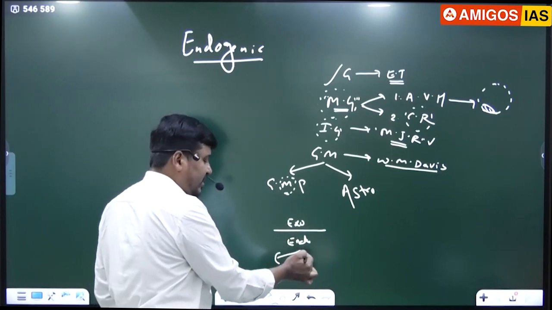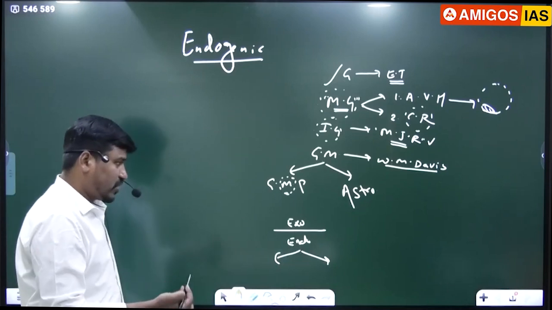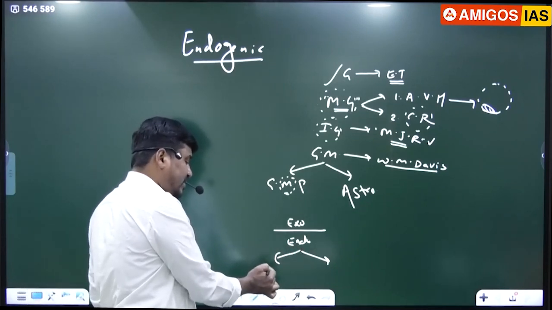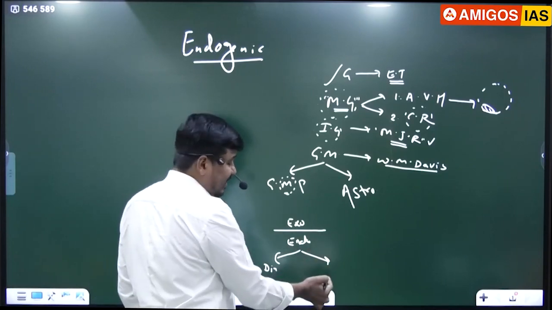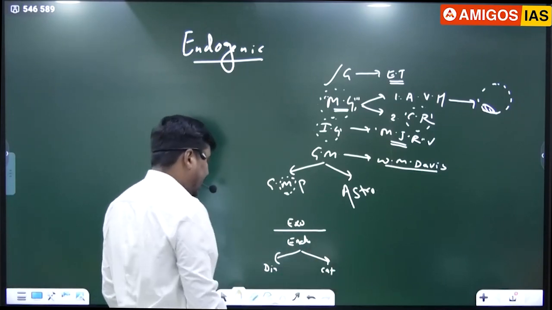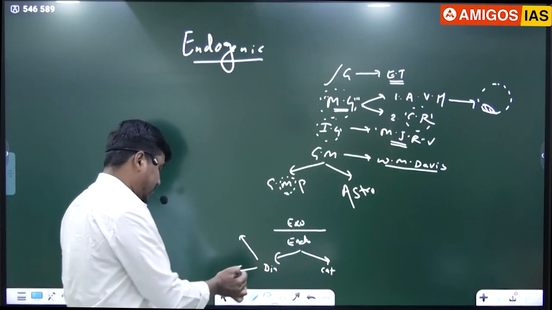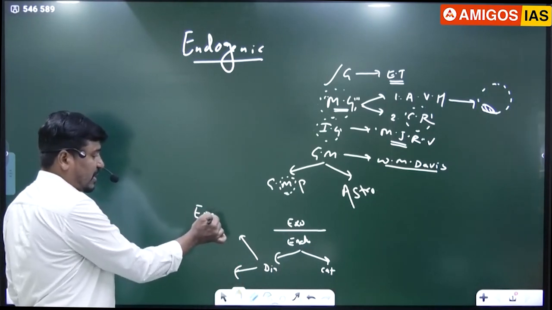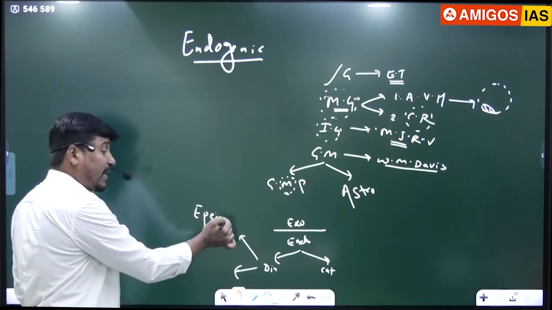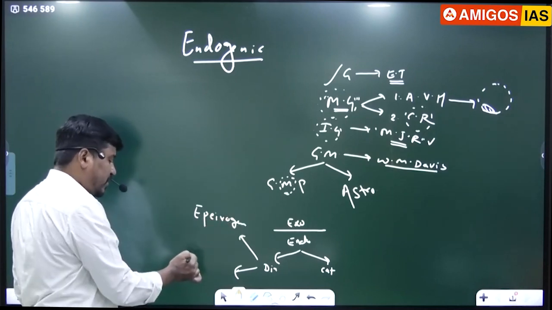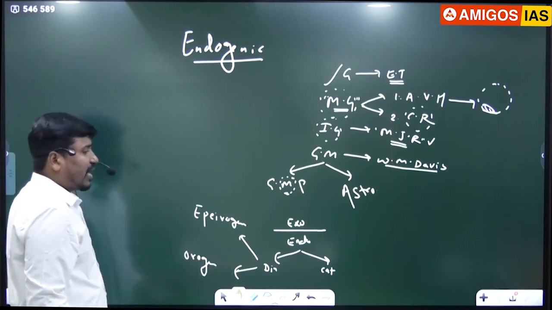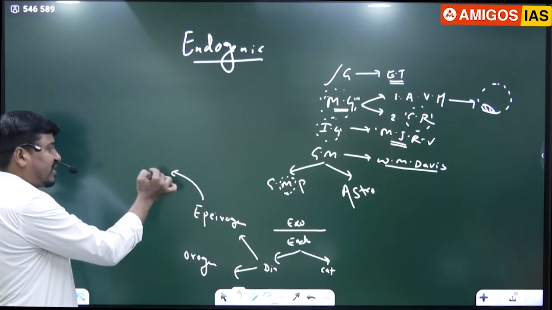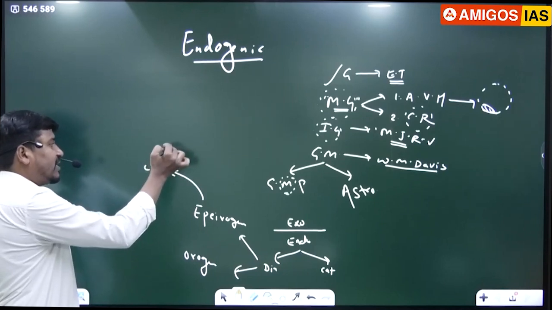Within endogenic, there are two types based on the speed of the process. Those that take place slowly are known as diastrophism, and those that take place suddenly are known as catastrophism. Within diastrophism, there are two processes. One is the continent formation process, known as epirogeny, and the mountain formation process is known as orogeny. We are discussing epirogeny, and within epirogeny one theory, that is CDT, continental drift theory.